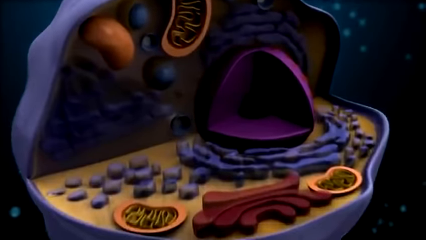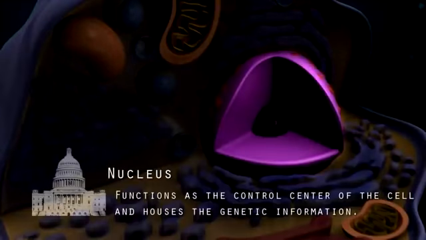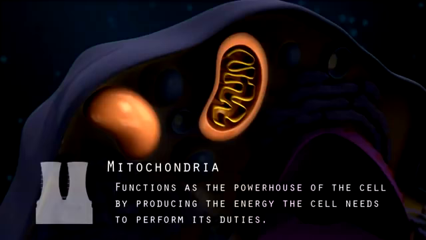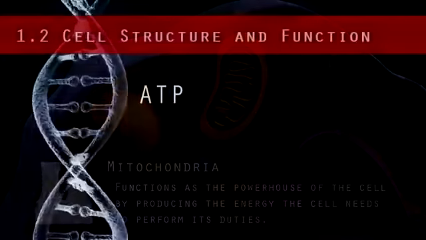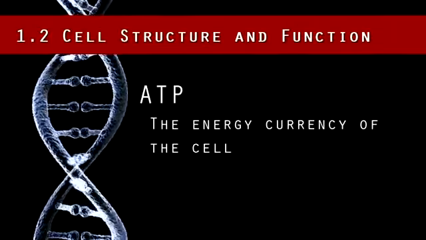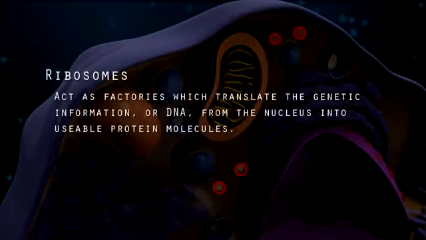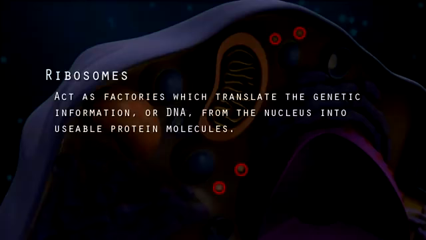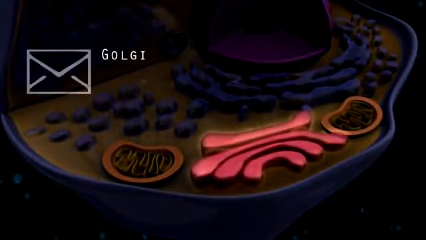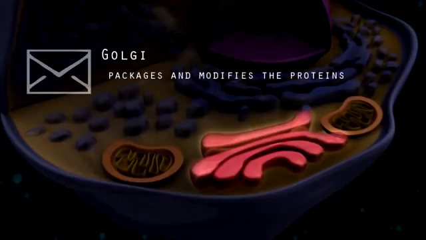The nucleus is like the Capitol building of the city because it functions as the control center of the cell and houses the genetic information or instructions for what the cell is supposed to do. The mitochondria functions as the powerhouse of the cell by producing the energy the cell needs to perform its duties. This is just like a power plant providing energy for a city to use. The energy currency of the cell is ATP. The ribosomes act as factories which translate the genetic information, or DNA, from the nucleus into usable protein molecules. Proteins do the work in the cell. The Golgi functions as the post office in the cell and packages and modifies the proteins.